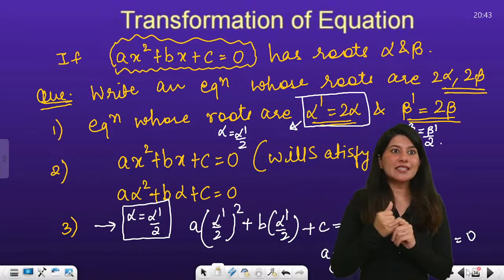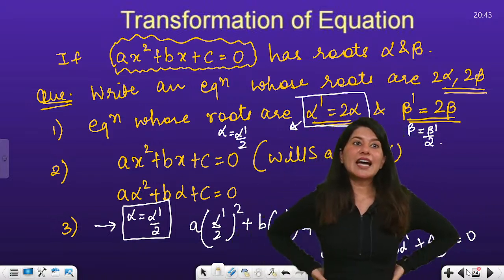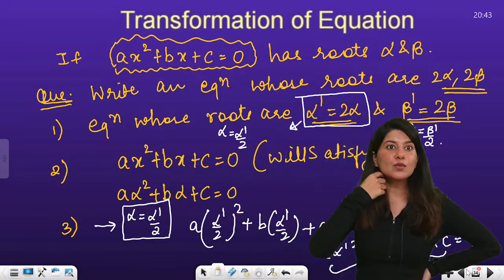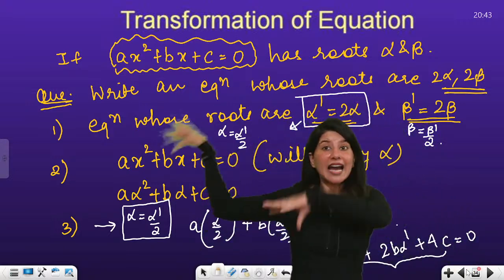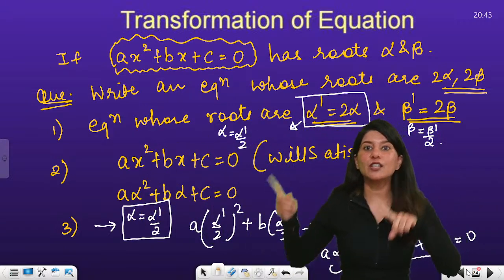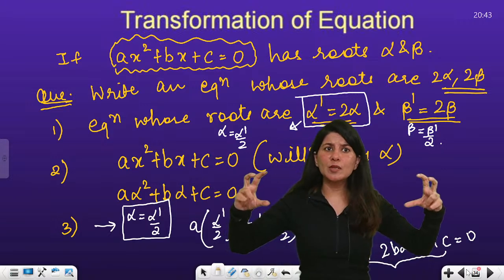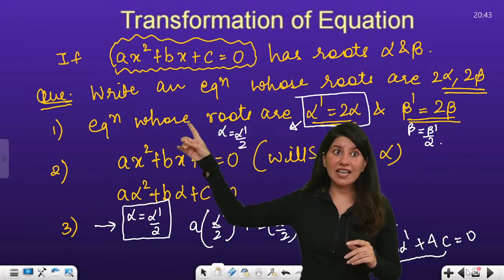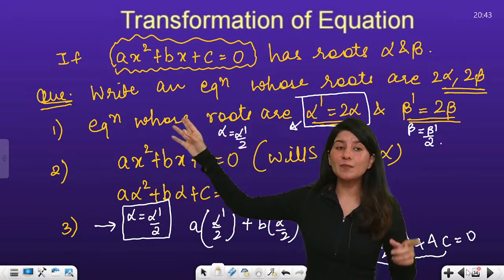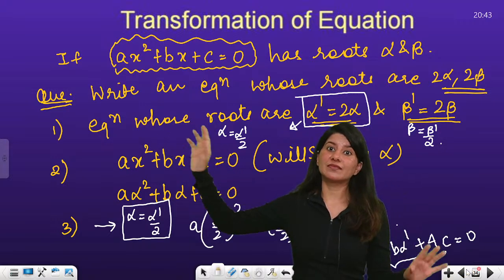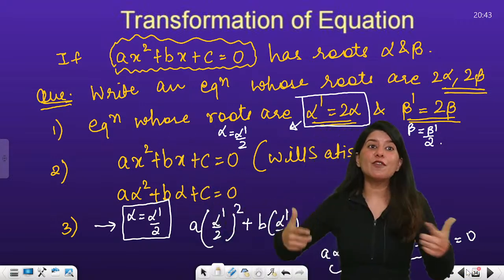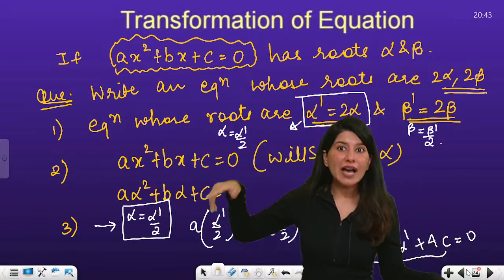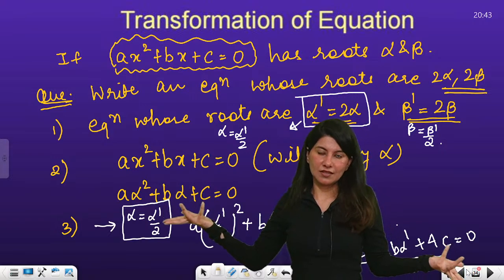So what we did was, first of all, it is given that ax square plus bx plus c equals 0 has roots alpha and beta, and we are looking for 2 alpha and 2 beta. Now let me say this problem statement in another fashion.